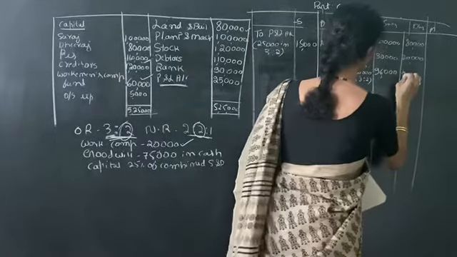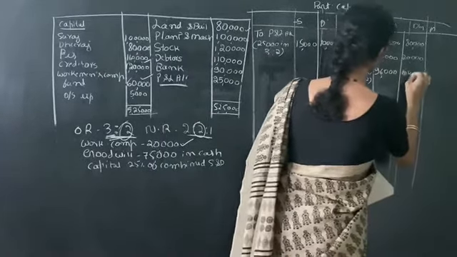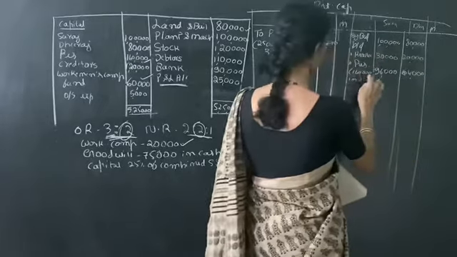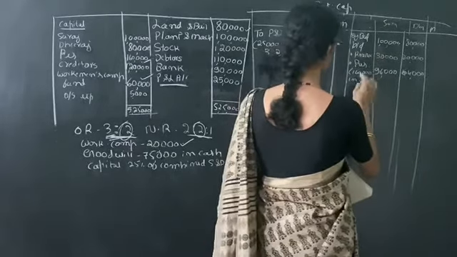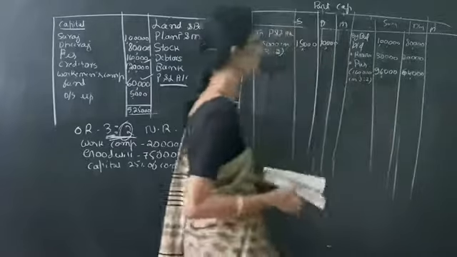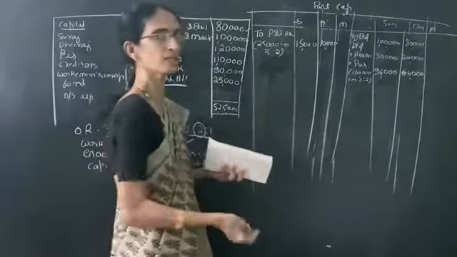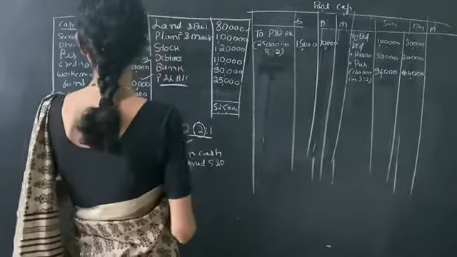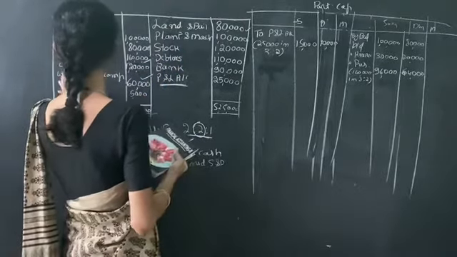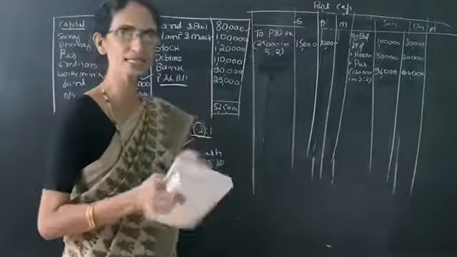96,000 and 64,000. That means 1,60,000 into 3 by 5, and in the next column 1,60,000 into 2 by 5. So this is over for the reserve. Next, another fund is given. It is the workman's compensation fund, but in the adjustment it is given.